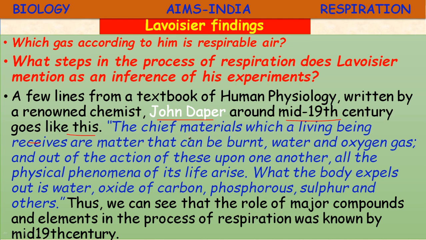The words: the chief materials which a living being receives are matter that can be burnt, water and oxygen gas, and out of the action of these upon one another, all the physical phenomena of its life arise.